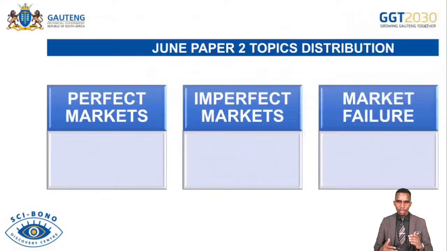And then, still on markets, we go to the imperfect markets. Under imperfect markets, we deal with the monopolies. That's when you can come across an essay saying discuss in detail characteristics of monopoly. It can also be discuss in detail monopoly as a market structure, or discuss in detail the following equilibrium positions for the firm under a monopoly. It can be maybe the economic profit, economic loss, or the normal profit.